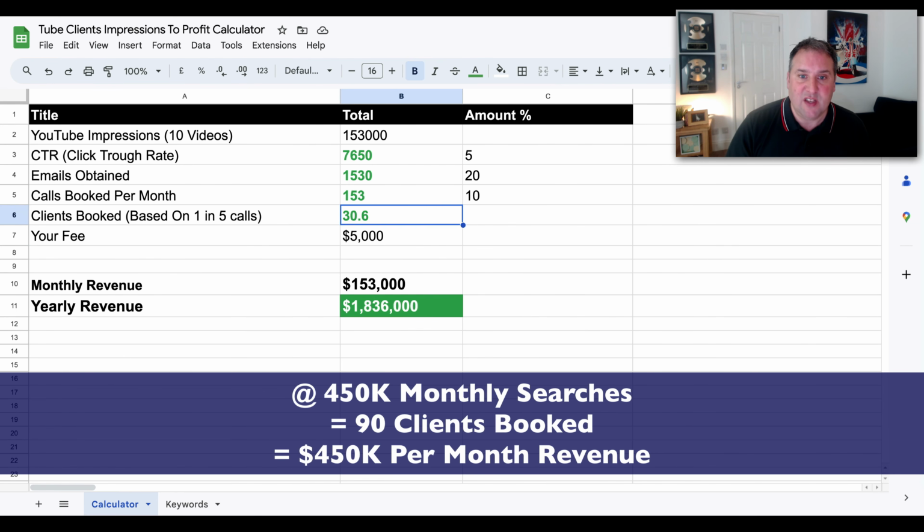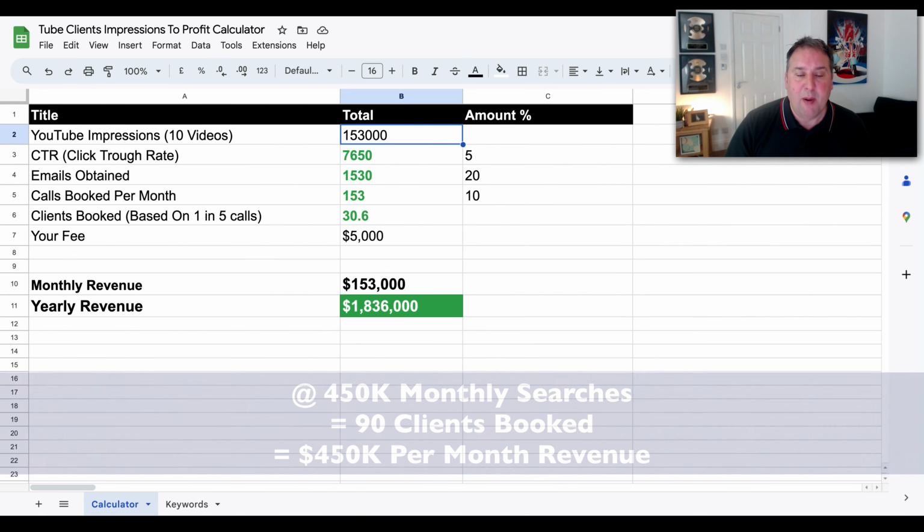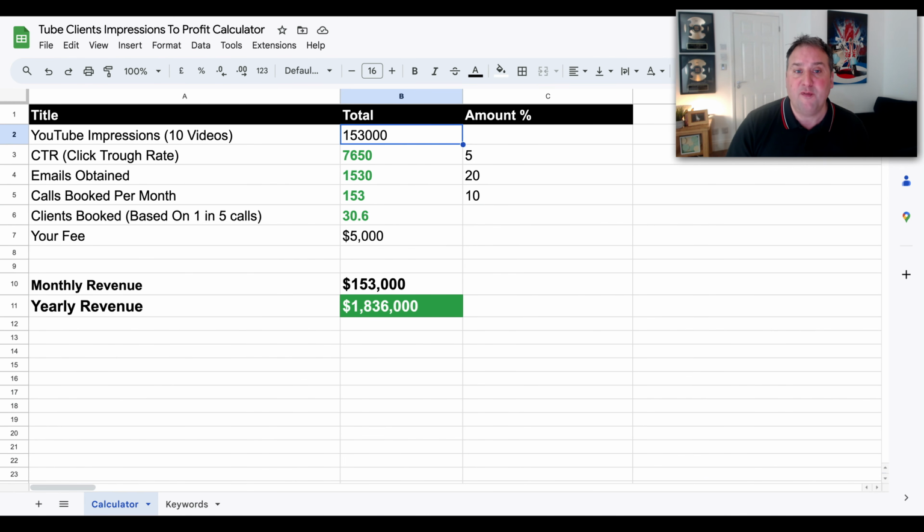Now, obviously, some of these numbers will change and they will vary. But this is based on like 153,000 people being in front of, and you're solving problems and helping people and giving them an opportunity to book a call with you. Again, you don't need to run any ads. It's all there on YouTube, as you can see.